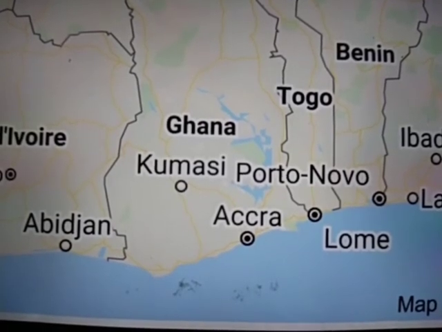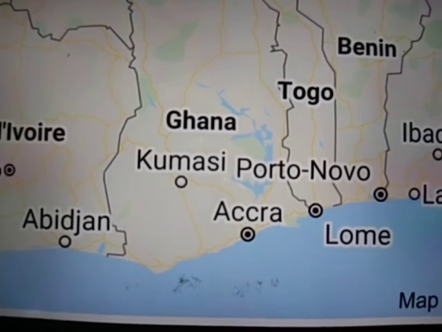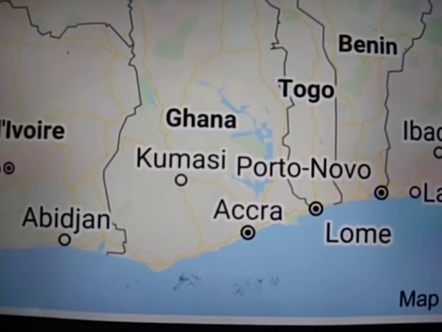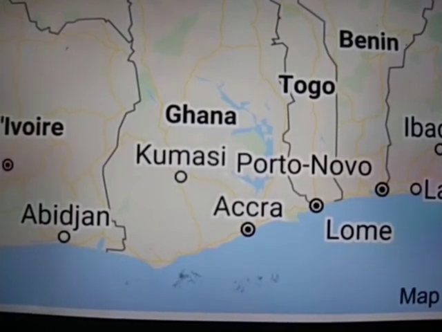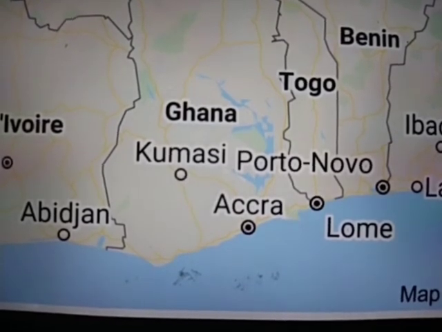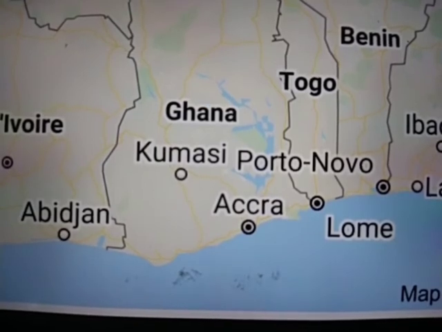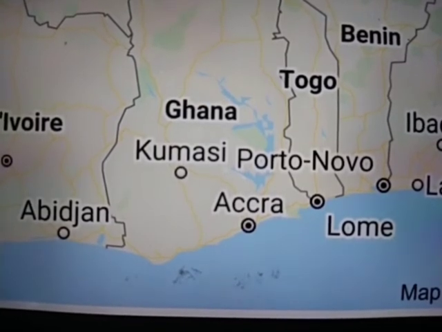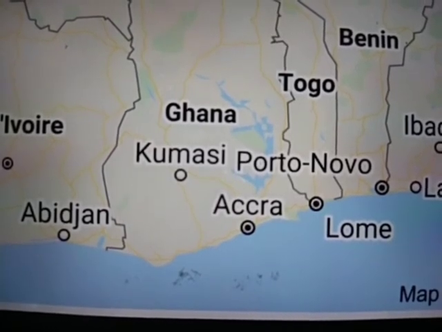Ghana is the world's second largest exporter of cocoa beans after the Ivory Coast. Historically, cocoa production has been the mainstay of the Ghanaian economy, and today cocoa continues to be Ghana's main agricultural export commodity and an important contributor to Ghana's foreign exchange earnings and GDP.